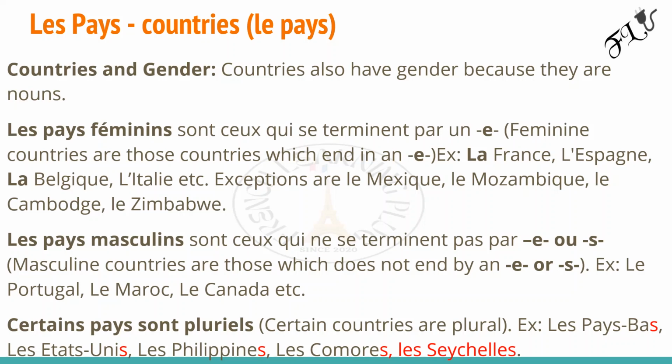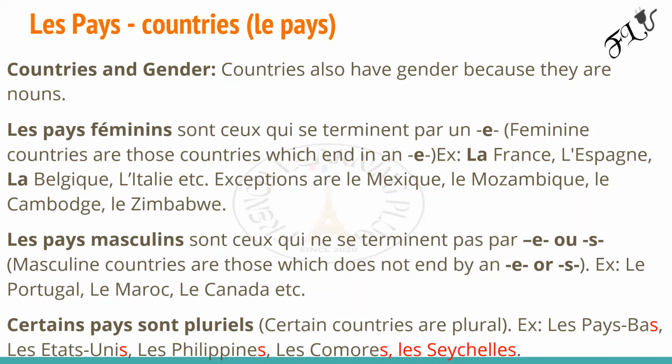All right. Let's skip the next one and go to the last one. Certains pays sont pluriels. So certain countries are plural. How do I identify plural countries? Plural countries are countries that end in an S. If the country ends in an S, then it's plural. The ones that are feminine can use LA, while plural countries end in an S, so therefore they are permitted to use LES.